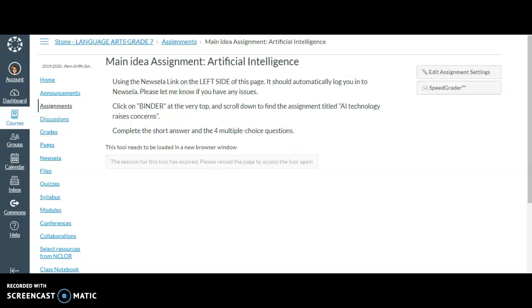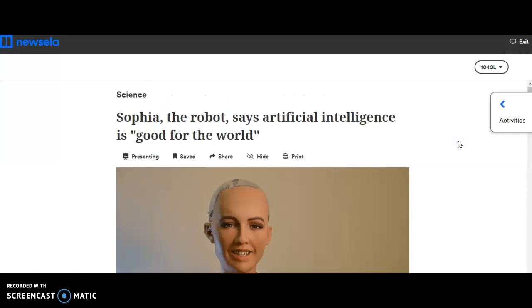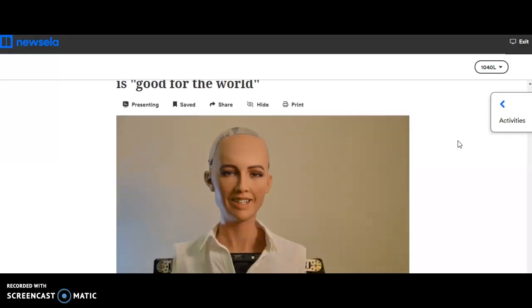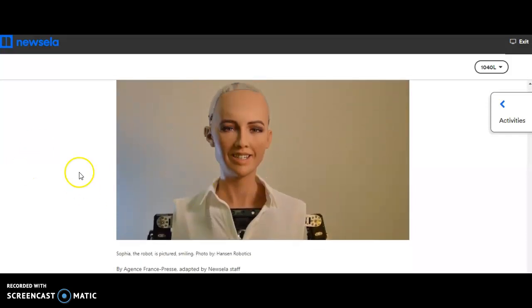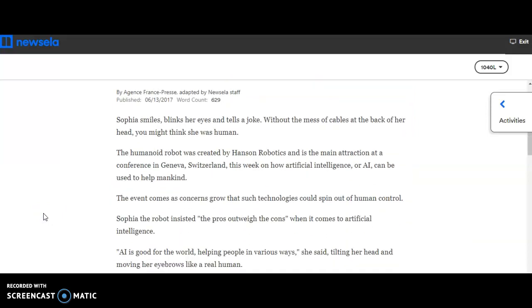Once you get to the assignment, this is what it's going to look like. The actual title is called Sophia the Robot. It says artificial intelligence is "good for the world." And this is a picture of Sophia the artificial intelligence. She's really creepy looking, so I apologize if some of you freaked out when you saw her for the first time. First I'm going to show you, this is a very short article. It's only 629 words.